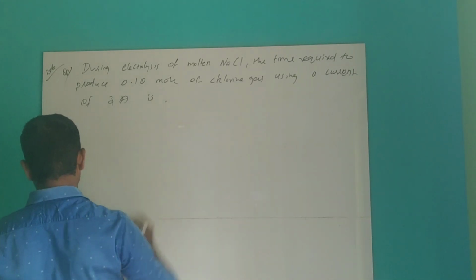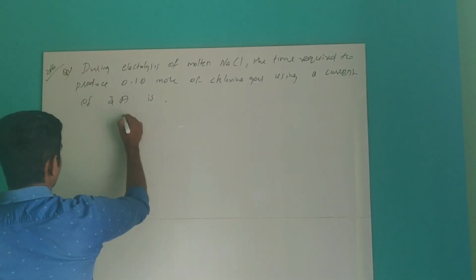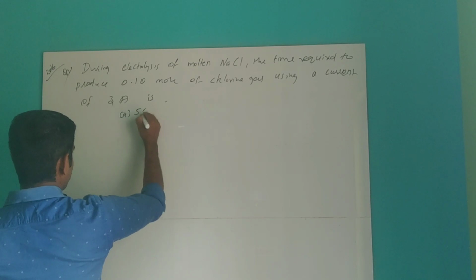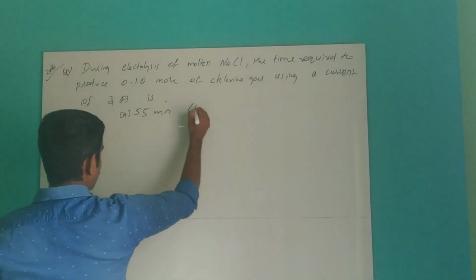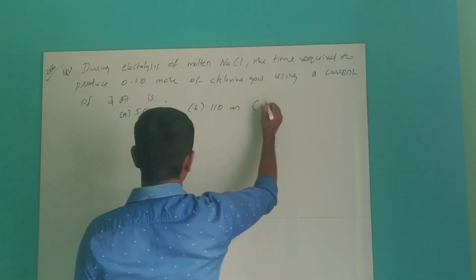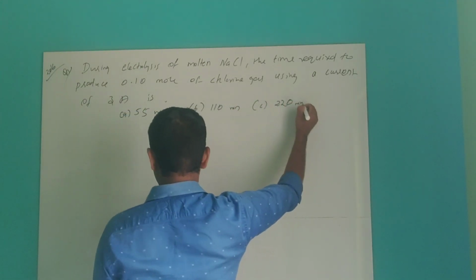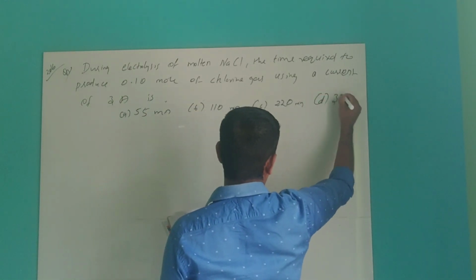If you see the options: A 55 minutes, option B 110 minutes, option C 220 minutes, option D 330 minutes.